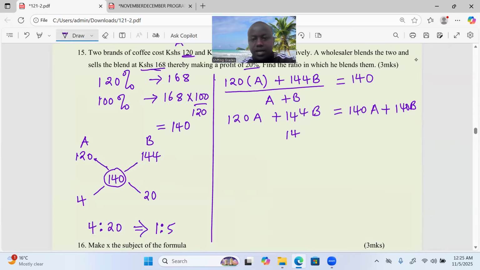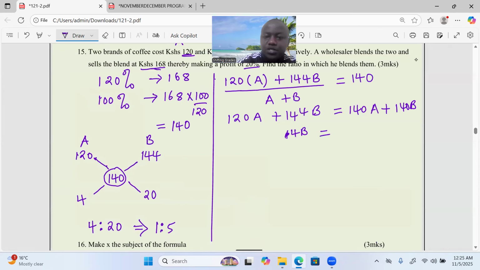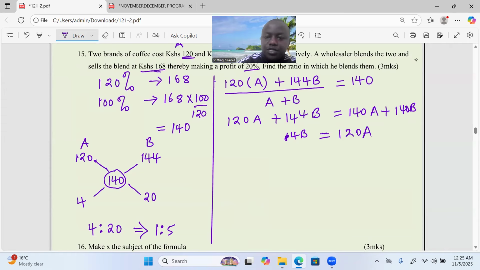You subtract, you just get 4B. The value of A equals 120 minus 140, we get minus 20A, like that.